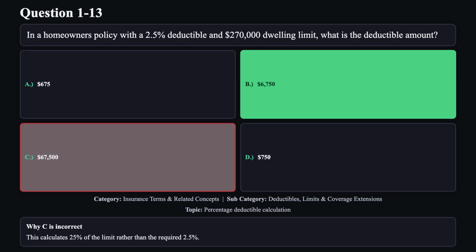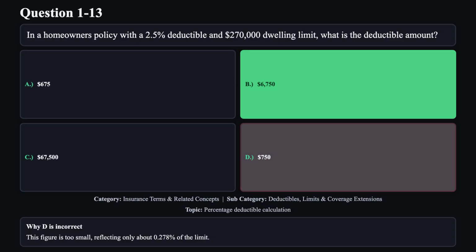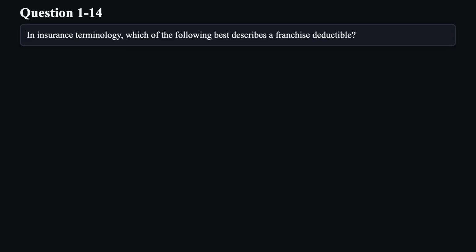Reason C is not correct. This calculates 25% of the limit rather than the required 2.5%. Reason D is not correct. This figure is too small, reflecting only about 0.278% of the limit.